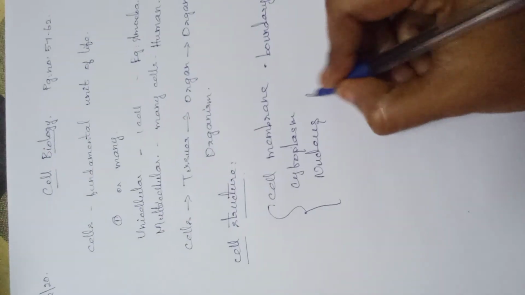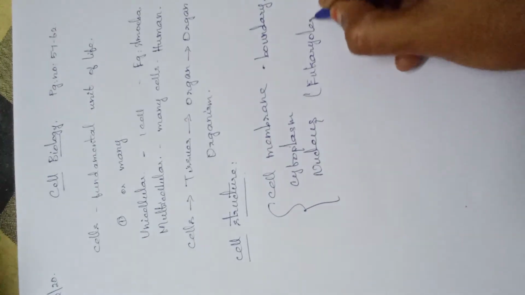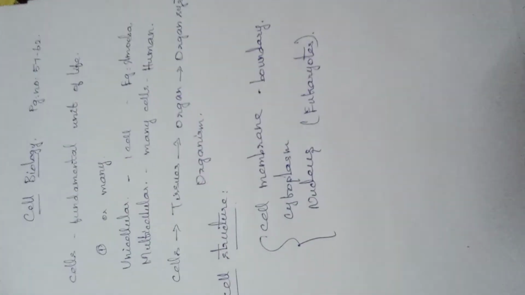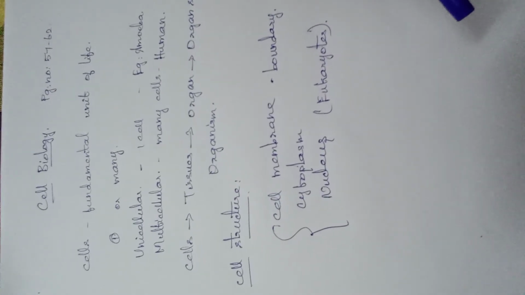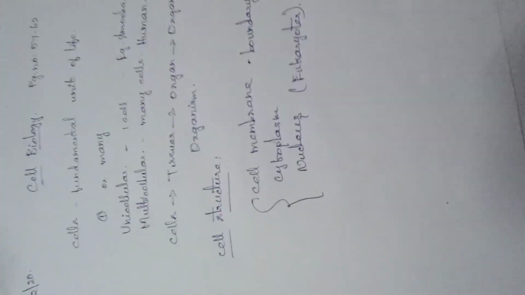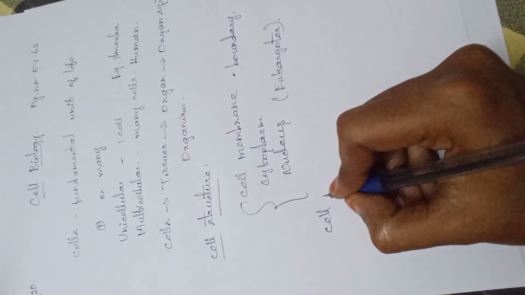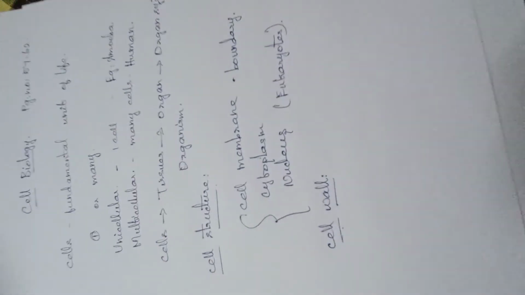And the nucleus will mostly be found in the eukaryotes. What are eukaryotes? Those which consist of a true nucleus. True nucleus means that the nucleus is present along with the nuclear membrane, which is found mostly in the eukaryotes. Okay, and then the next one, the cell wall. One of the cell organelles is the cell wall. What is the cell wall?